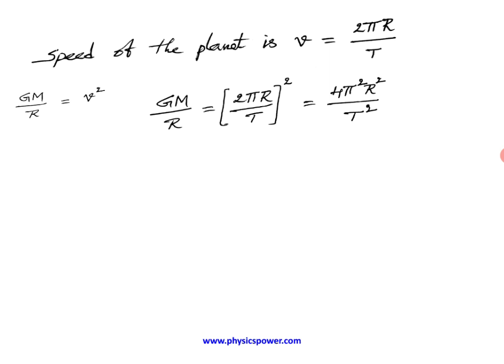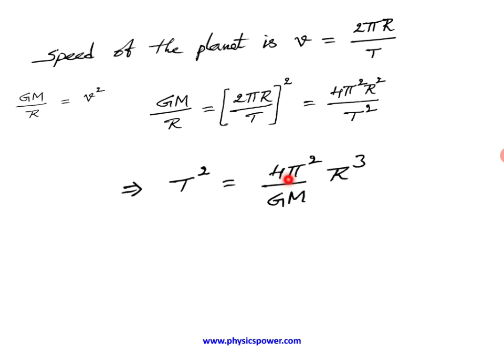Now further, if you shift r to this side, we get r cube, and shifting T square to the left side, we get T square equals 4 pi square by GM into r cube.